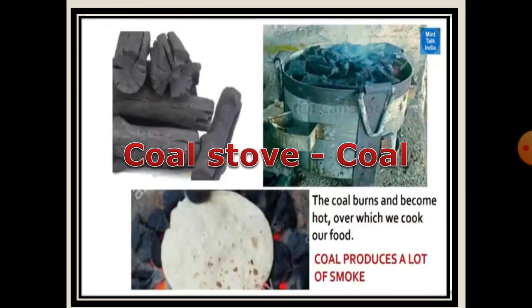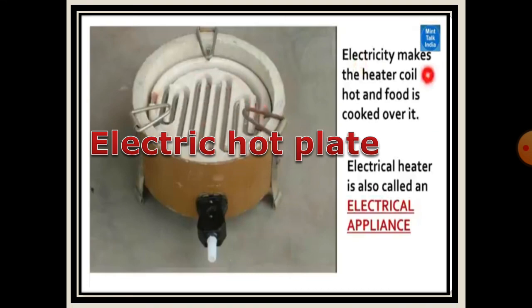Look, here the coal stove burns because the fuel coal is in it. The coal burns and becomes hot, over which we cook our food. Coal produces lots of smoke.